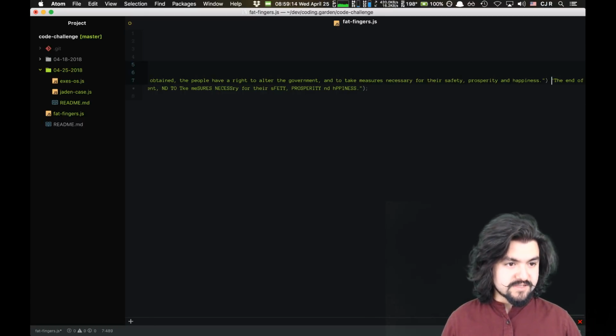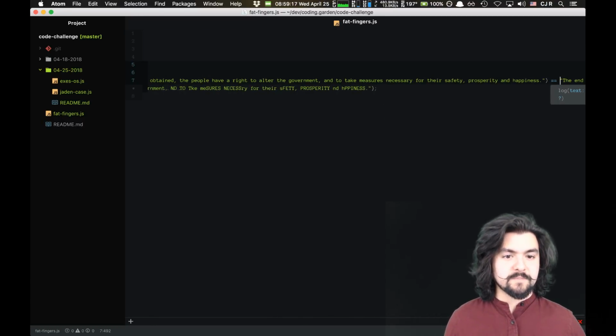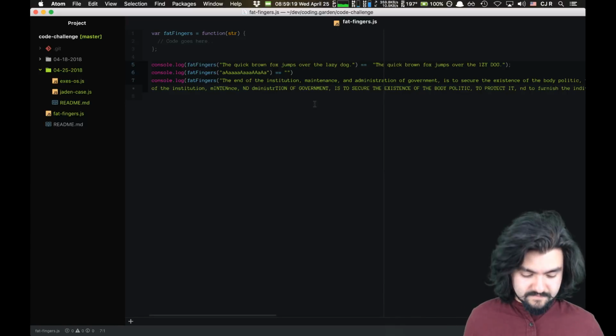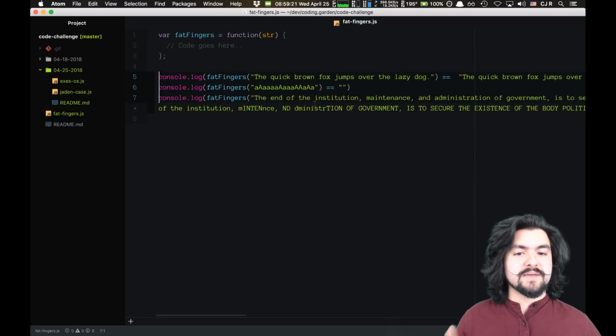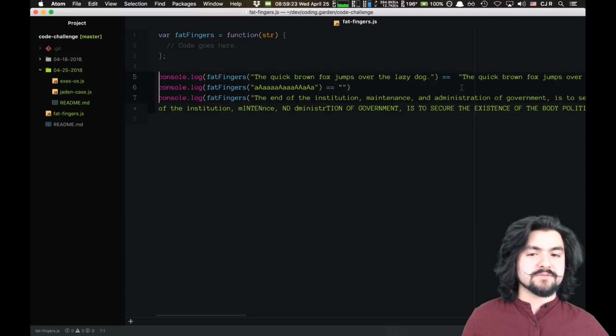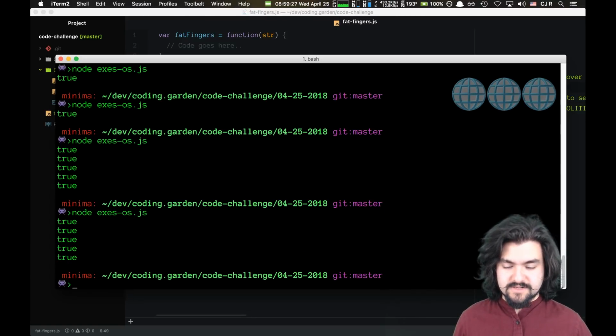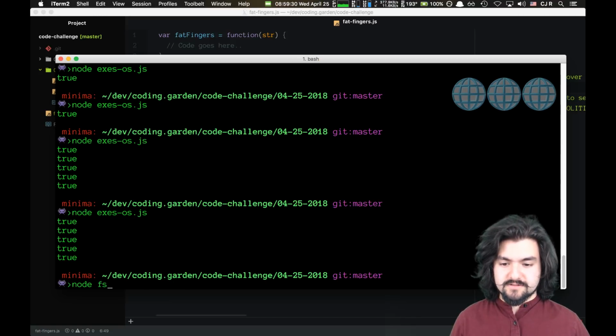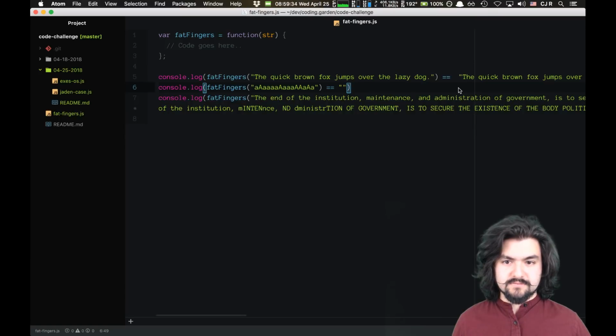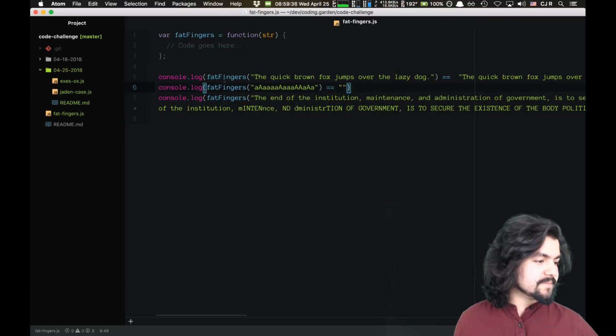We want this to be parentheses equals. So basically, this is going to run our function and then make sure that the output from that is equal to that. So right now, this should all log false several times. No, that's the wrong one. Fat fingers. Did I save it? Oh, I put it in the wrong directory.